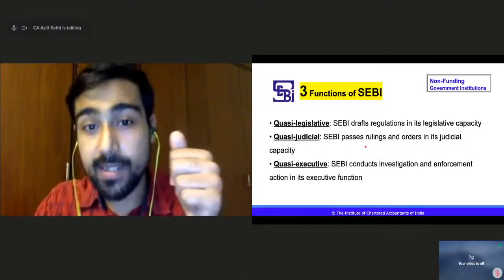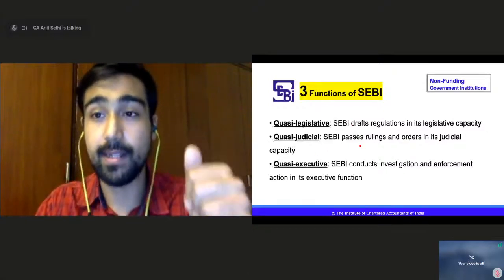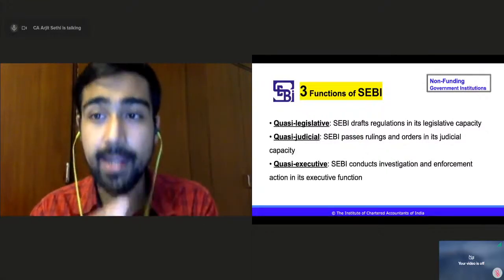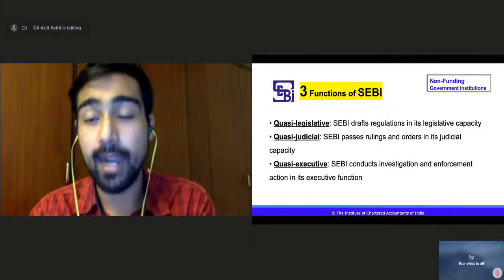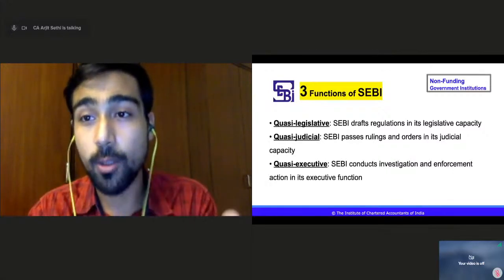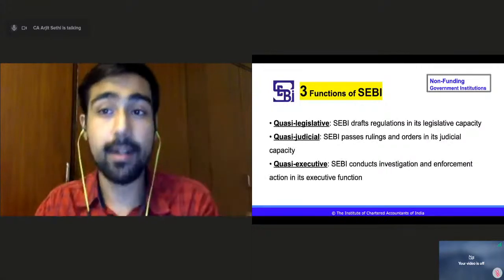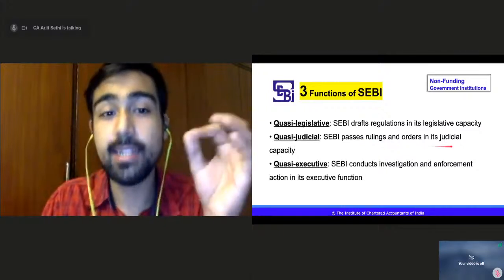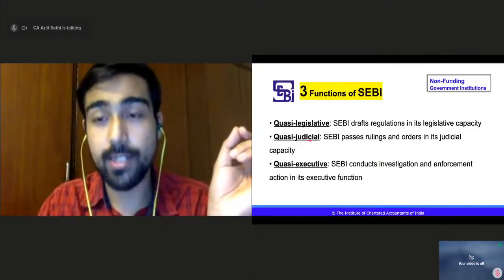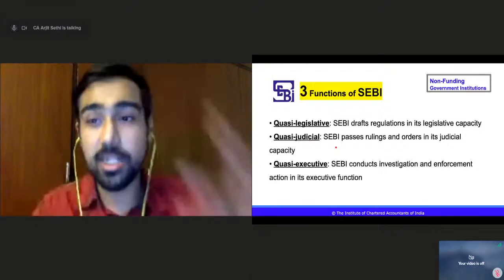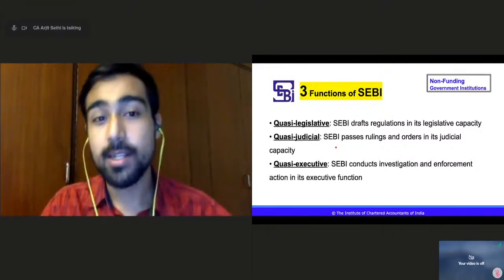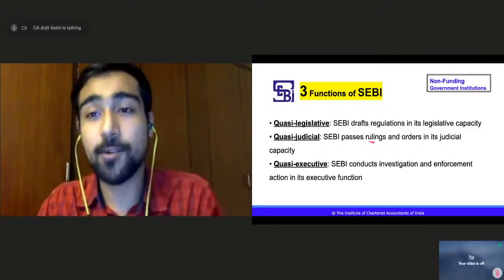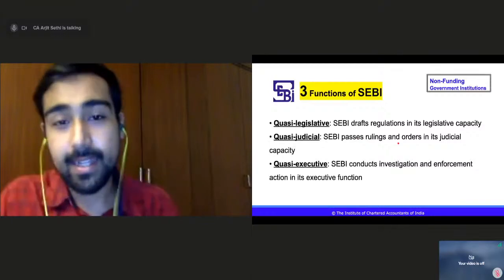Quasi-judicial. SEBI passes rulings and orders in its judicial capacity. As per the SEBI Act, it has some powers to punish and fine some fraudulent activities or wrongdoings. So under the powers as per that act, it can pass rulings and orders in its judicial capacity. That is quasi-judicial. Judicial means judgment, punishment, like a court. So under its powers as per the SEBI Act, it can also pass rulings for punishment.